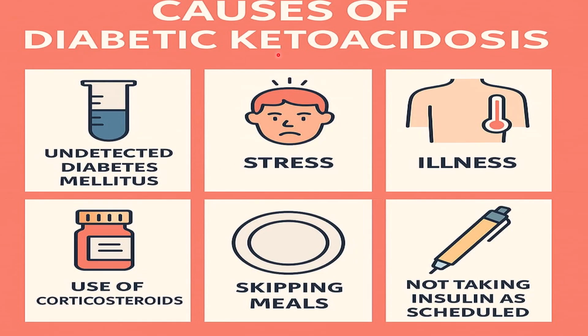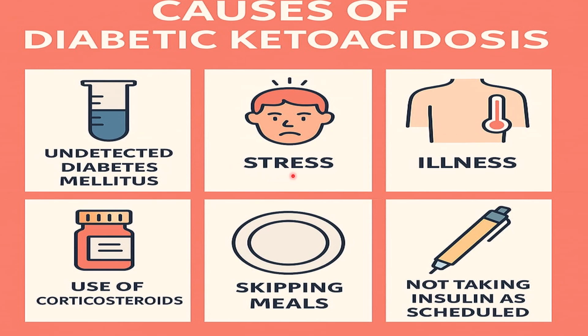Then, what are the causes of diabetic ketoacidosis? The major cause is undetected diabetes mellitus. If we do not detect the diabetes mellitus, it is complicated into diabetic ketoacidosis. The next thing is stress. Stress increases the cortisol level, which in turn increases the glucose level in the blood. That increased glucose level increases the demand for insulin and that will lead to diabetic ketoacidosis.